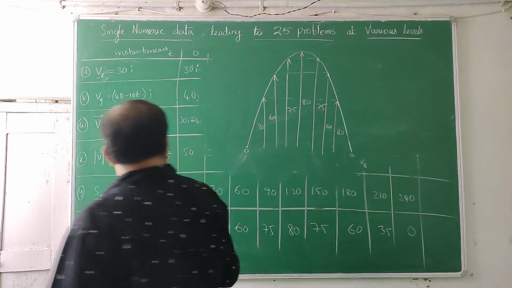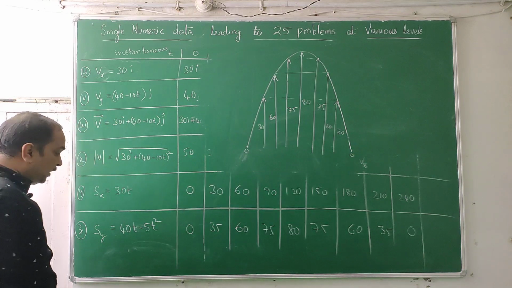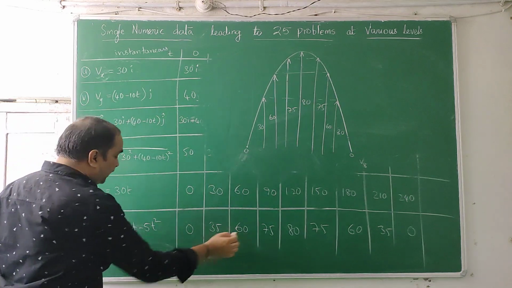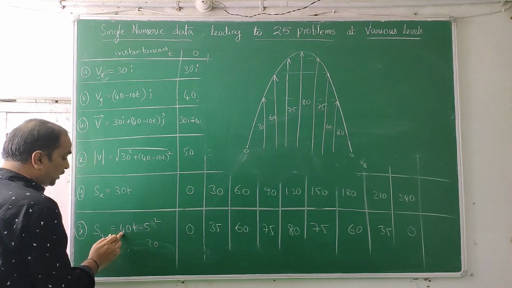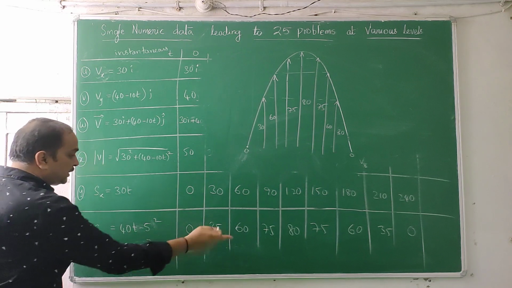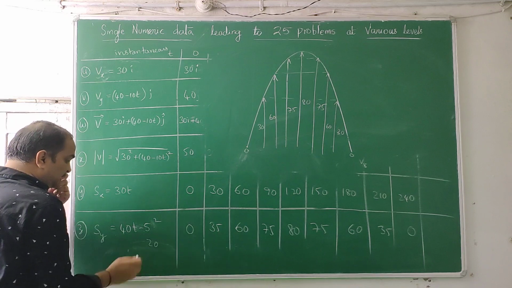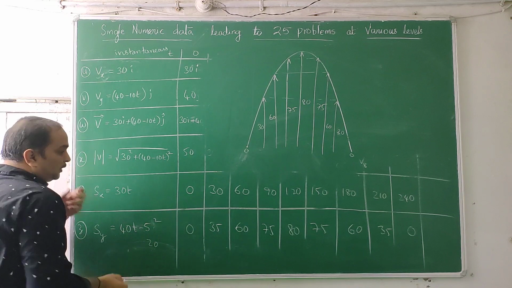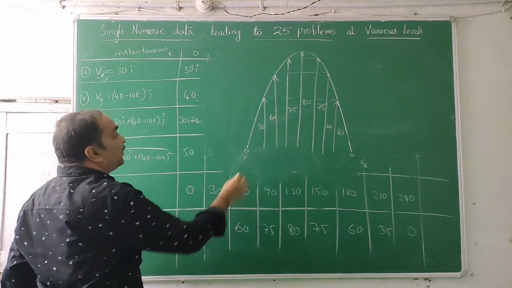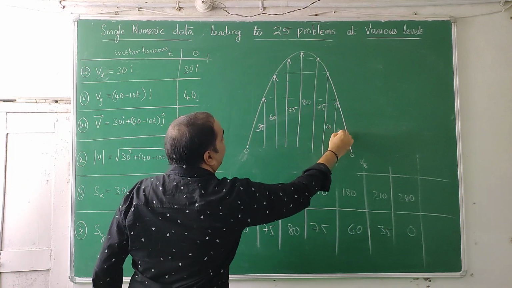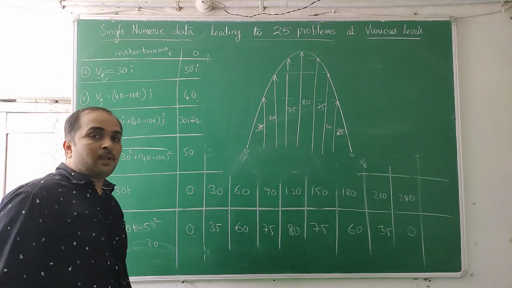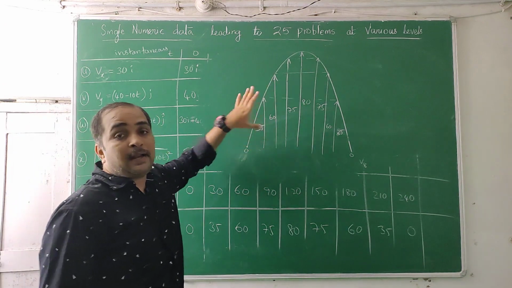I think somewhere at 30 and 60 we might have made some mistake. Just a little check. 2 seconds, no? 2 square is 4. 4 5s are 20. 2 into 40, 80. 80 minus 20, 60. Correct. Let us try this also. 1 square, 35 it is. I had written 30. That's what I am saying. It cannot be double, no? 35 and this is 35. Yeah, now it's correct. Because with 30 and 60, doubling of height will not happen.